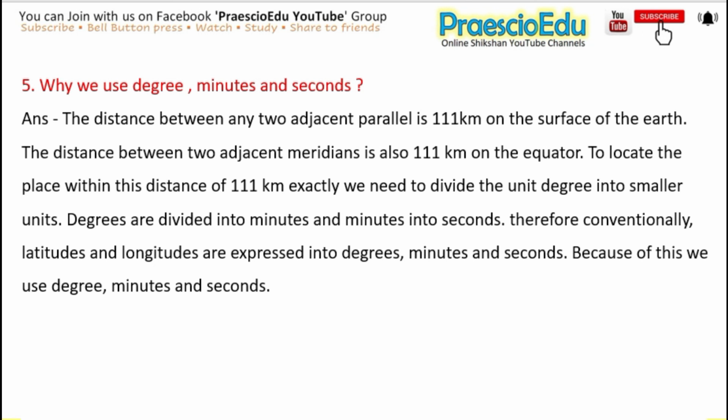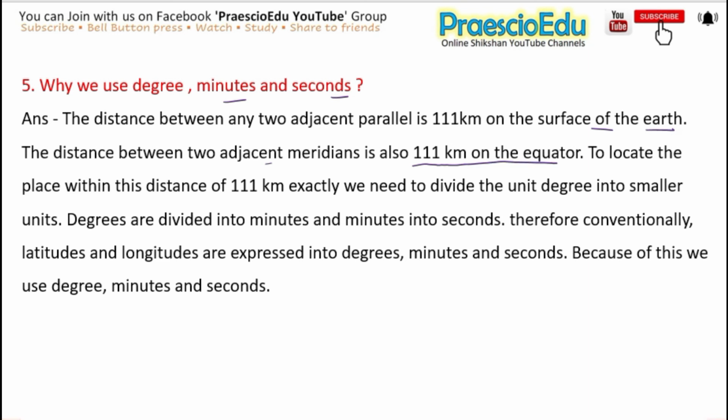The next question is: why do we use degrees, minutes and seconds? And the answer is, the distance between any two adjacent parallels is 111 kilometers on the surface of the earth. The distance between two adjacent meridians is also 111 kilometers at the equator.